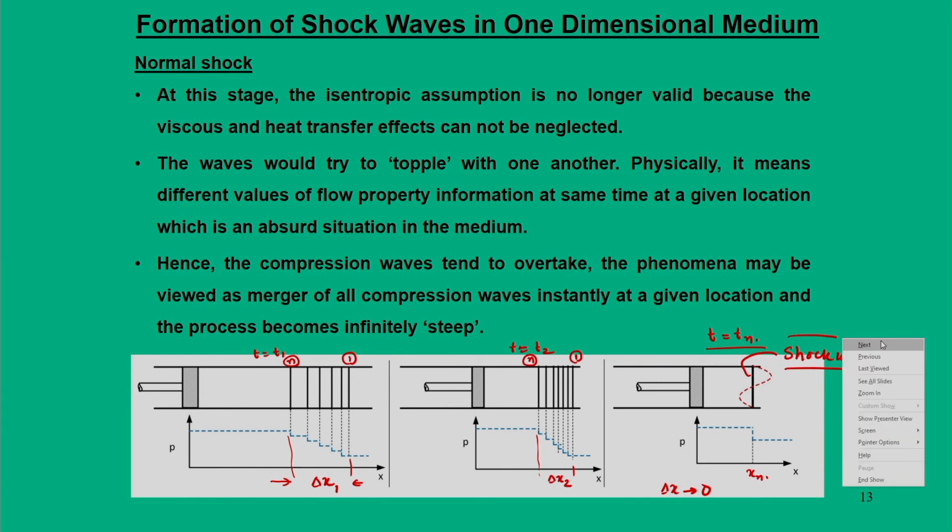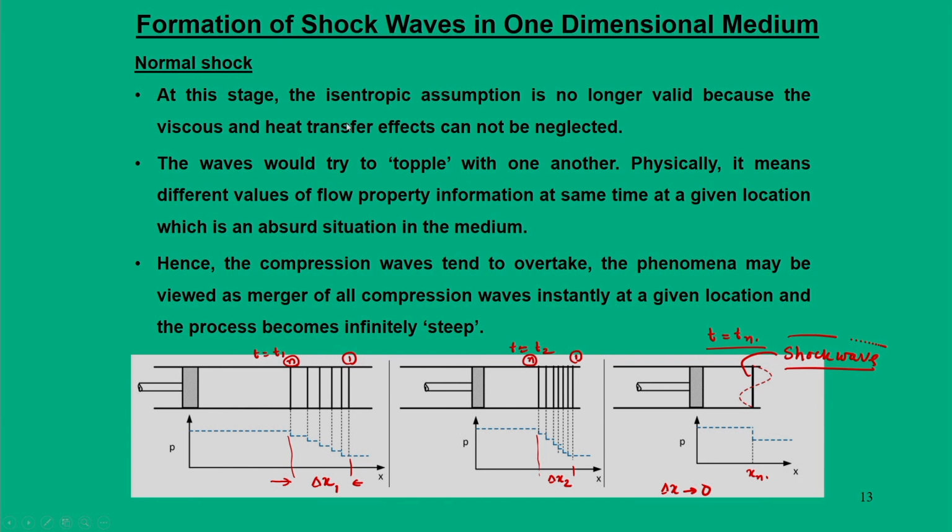And since it is a one dimensional medium, we call this particular shock wave a normal shock. Okay, so this is how I try to explain this particular figure.